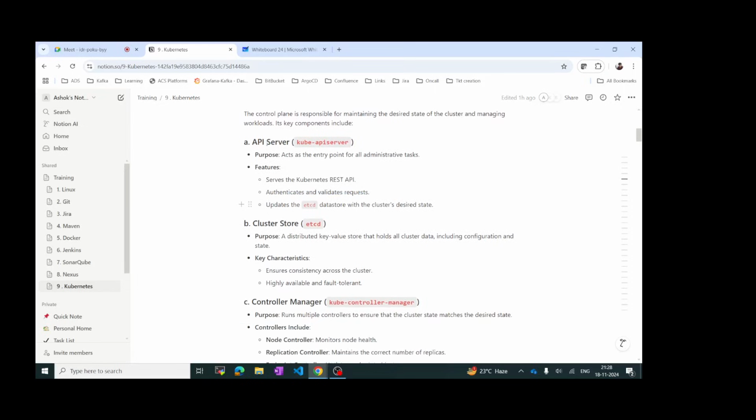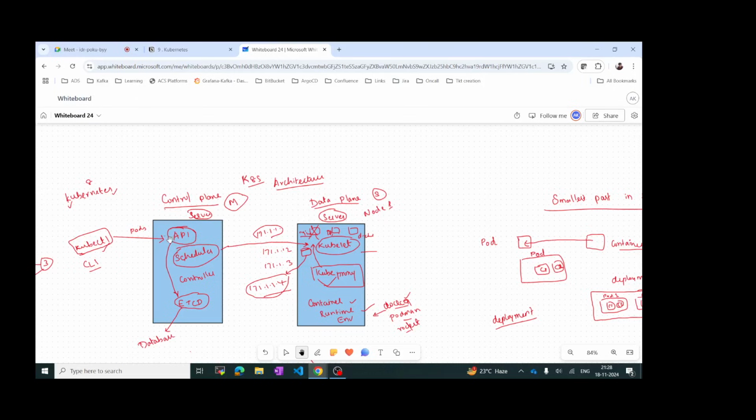For example, we are getting a request to create a pod. Then the API informs the scheduler to create the pod. It creates the pod name, let's assume nginx1. So we have created the pod nginx1. In case some other person from our team comes and does kubectl get pods, it will show that nginx1 is created.